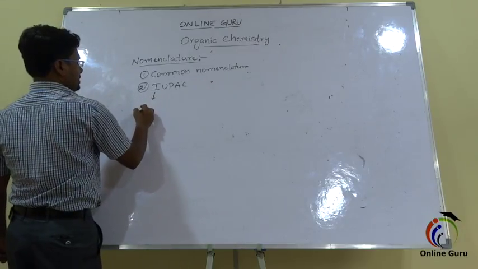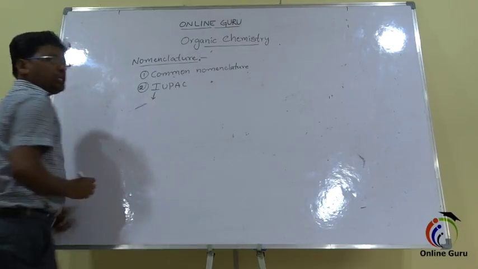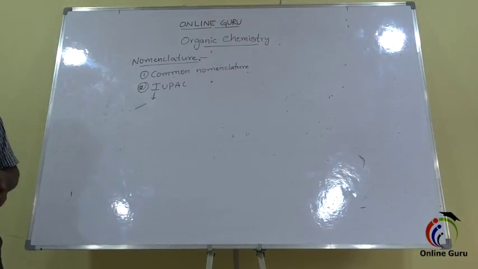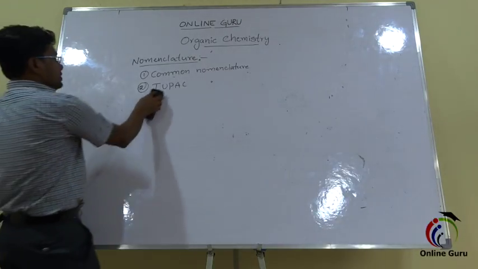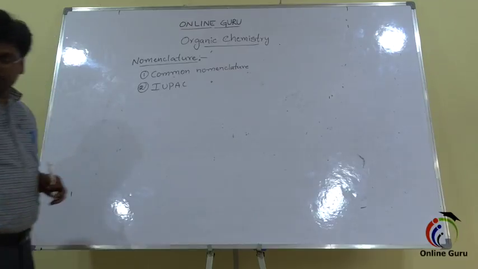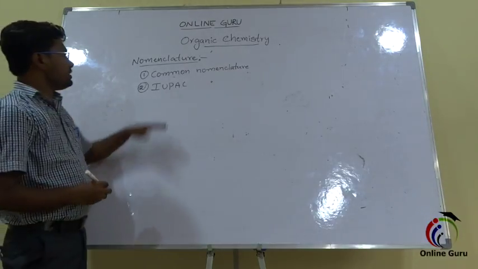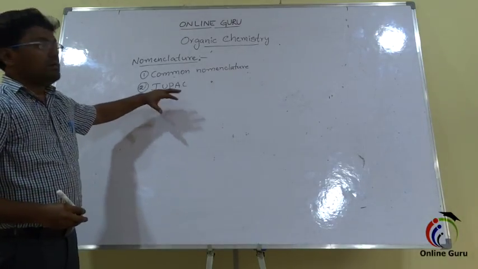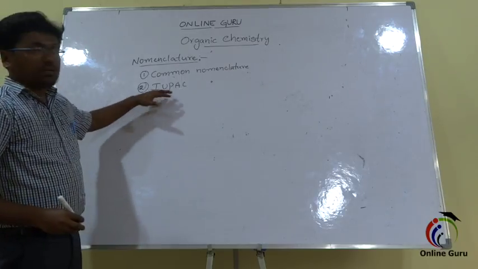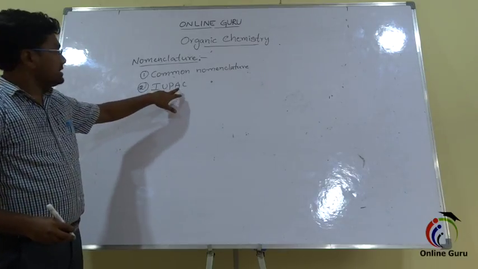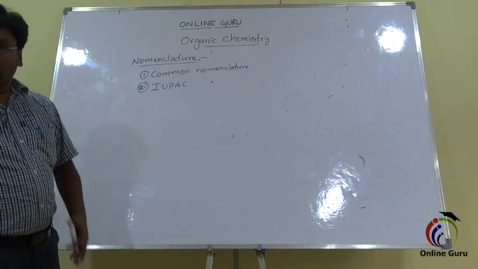Here IUPAC means International Union of Pure and Applied Chemistry. This IUPAC nomenclature is accepted for each and every compound.